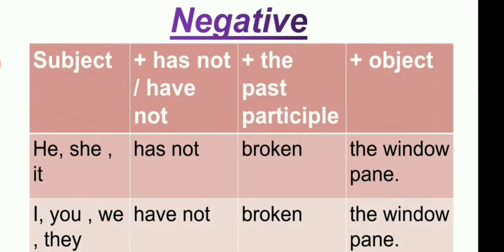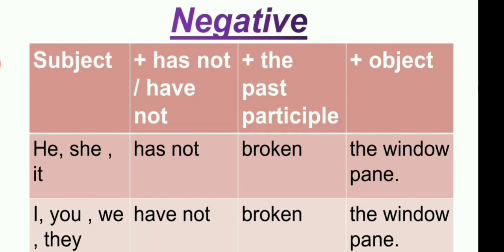Let me show the negative formation of the sentence. Subject plus has not or have not, then the past participle plus object. The same thing happens here.